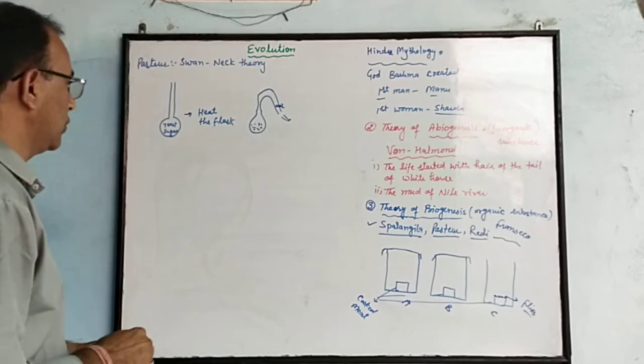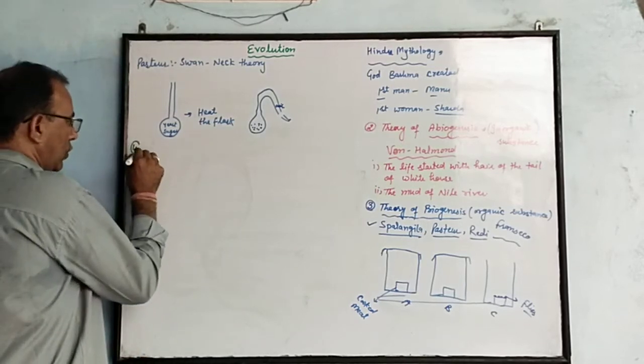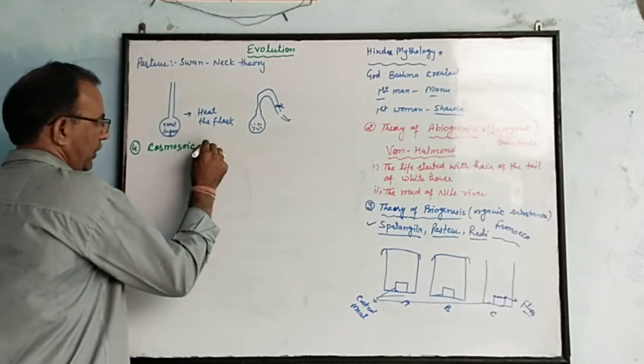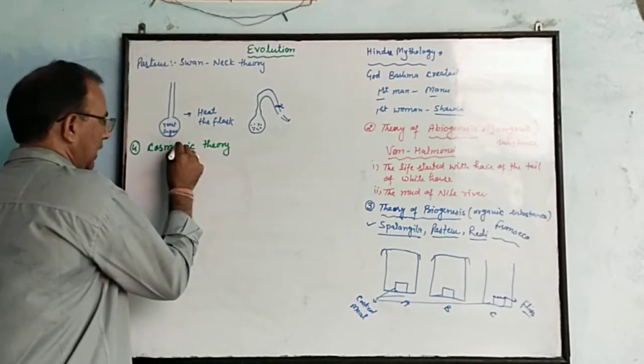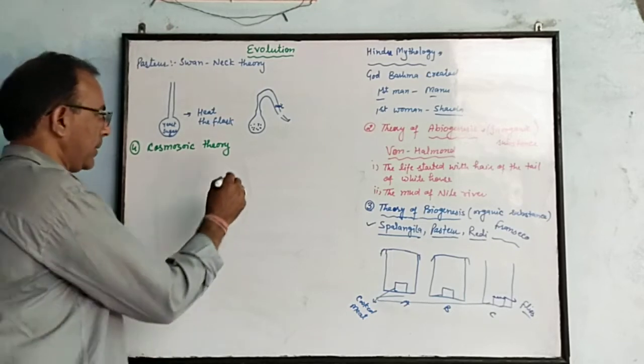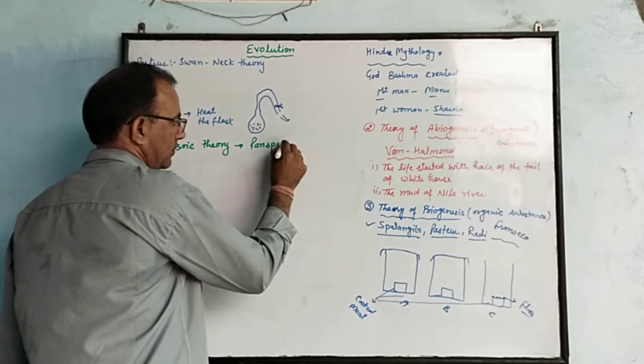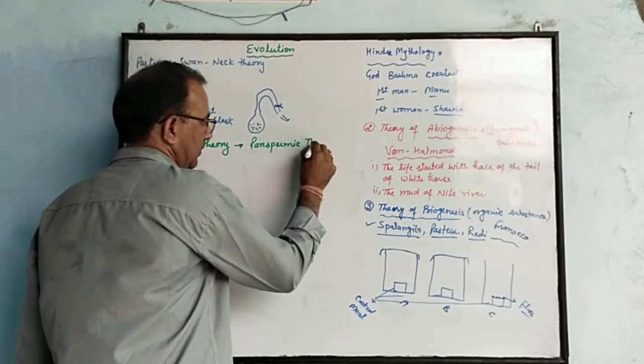Then the next theory is known as the cosmozoic theory. This is also known as the panspermia theory or panspermic theory.